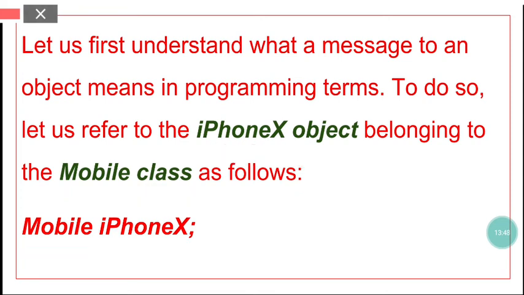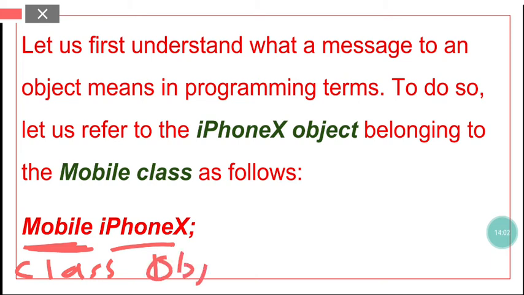So how are you going to represent it in programming? By writing this particular statement: Mobile, which is the name of the class, and space iPhone X, which is the name of the object, and then a colon.